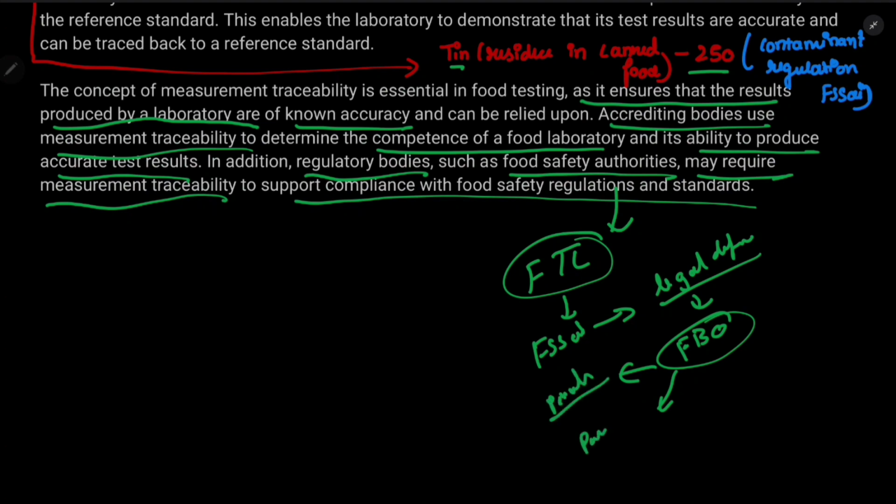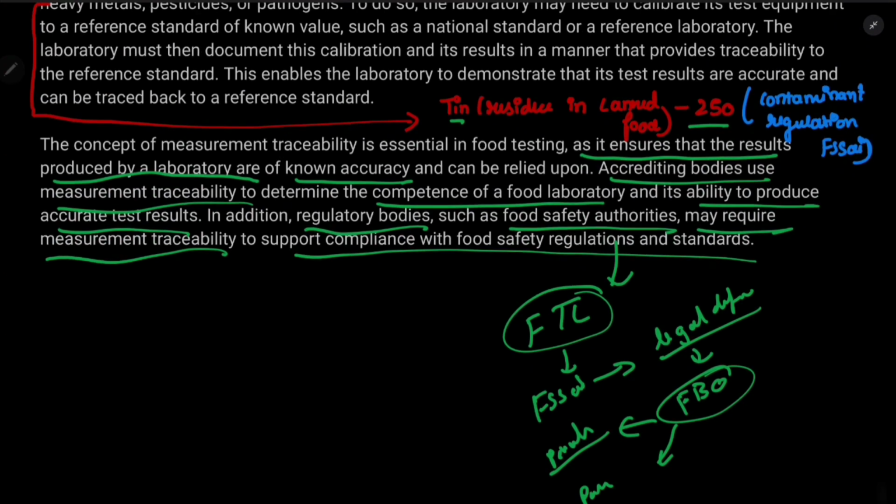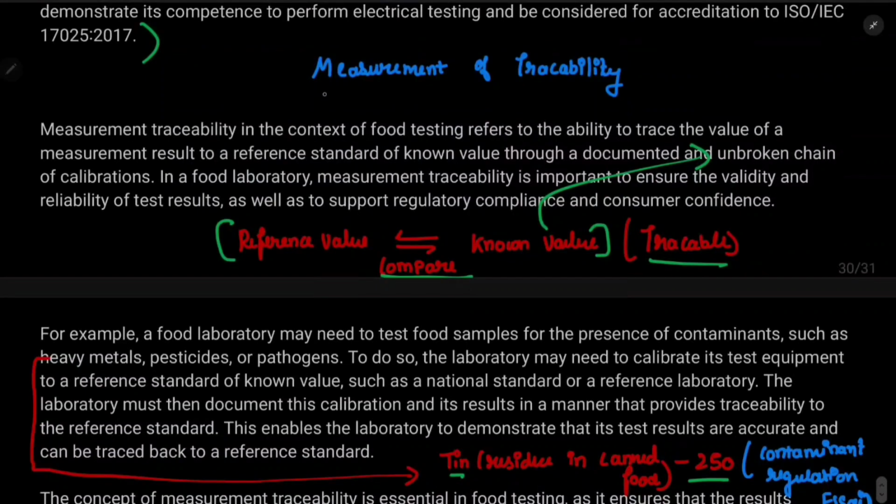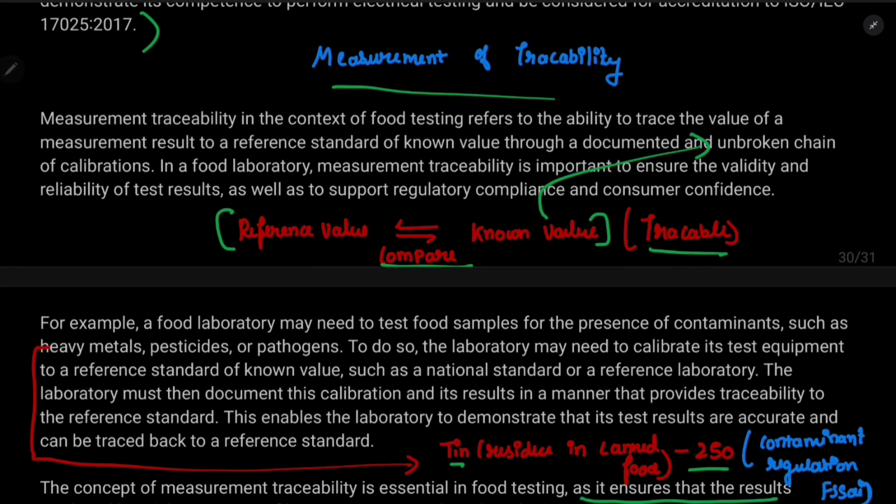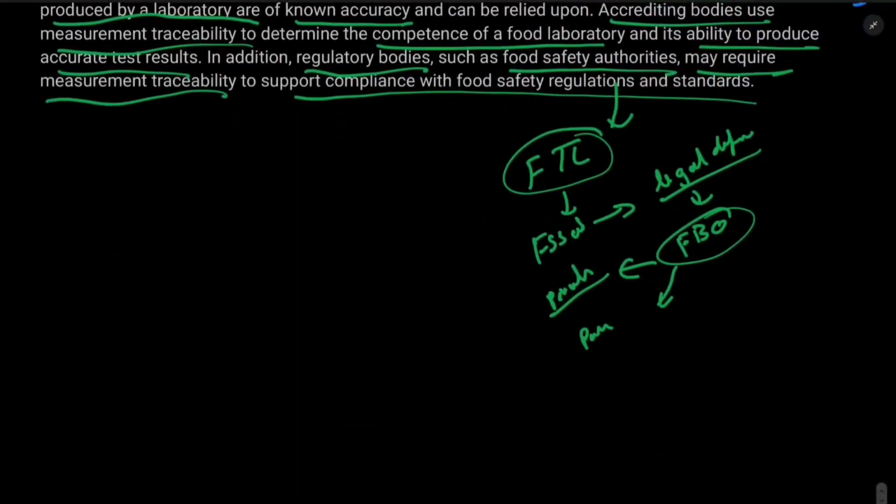FSSAI will use this measurement traceability to show the standard reference and what was compared, in order to say that person is responsible for penalty and punishment because he adulterated. Okay, so that's it.